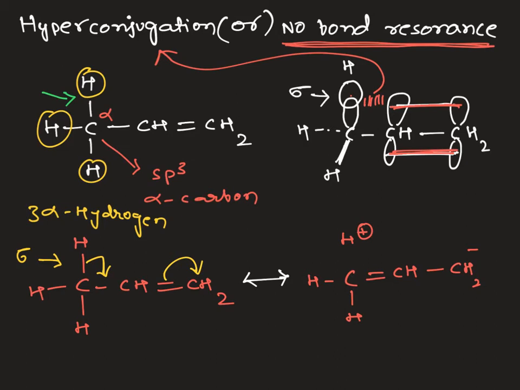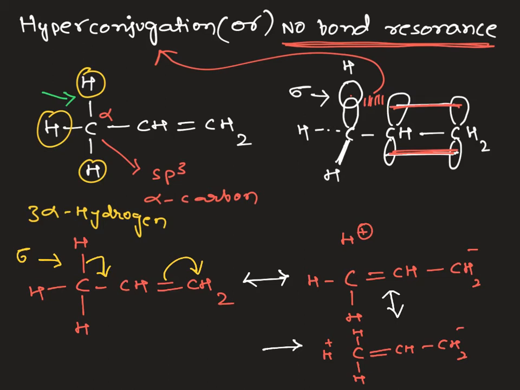If I want to write one more resonating structure, here in total we have three alpha hydrogens. I have written with one. I can take another one, and shift these sigma electrons, CH2 minus.